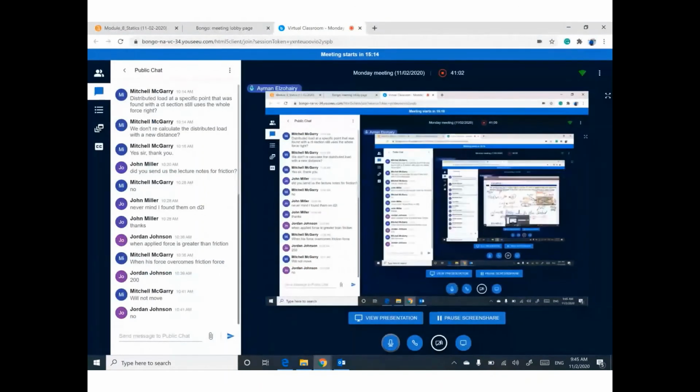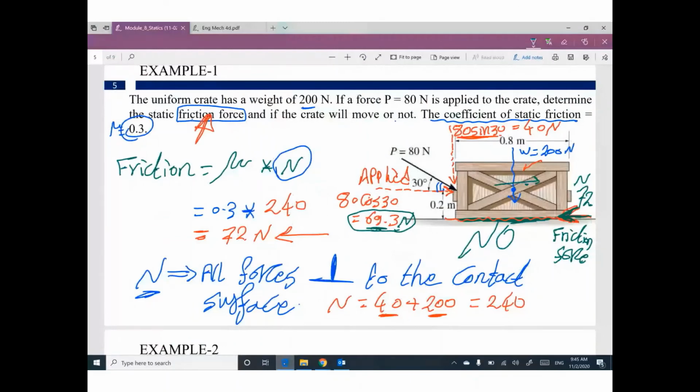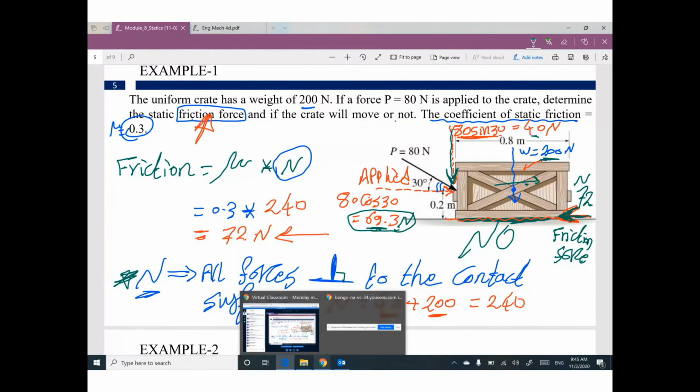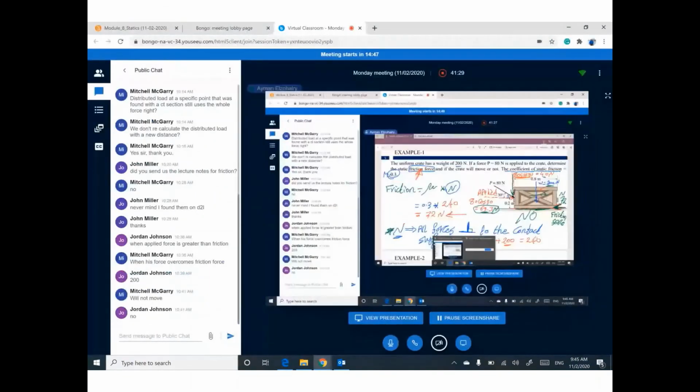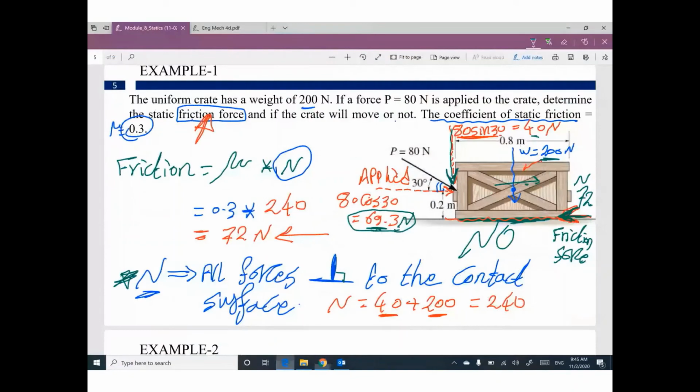Jordan, the vertical force is not only 200, it's 200 and we have the vertical component 40. Please remember this rule: in all forces, please don't forget any, all forces perpendicular to the contact surface. Okay? Any question?